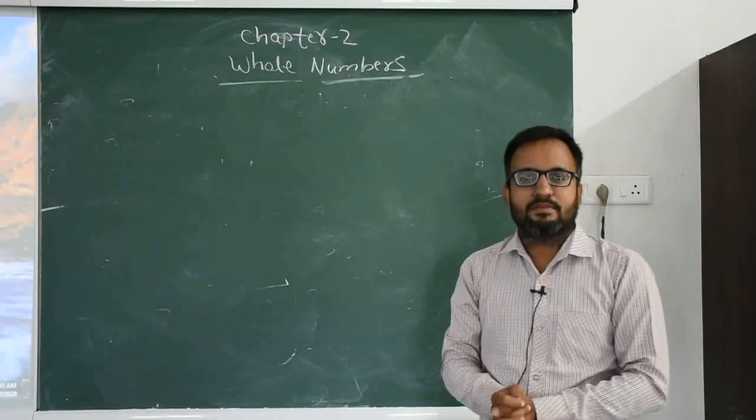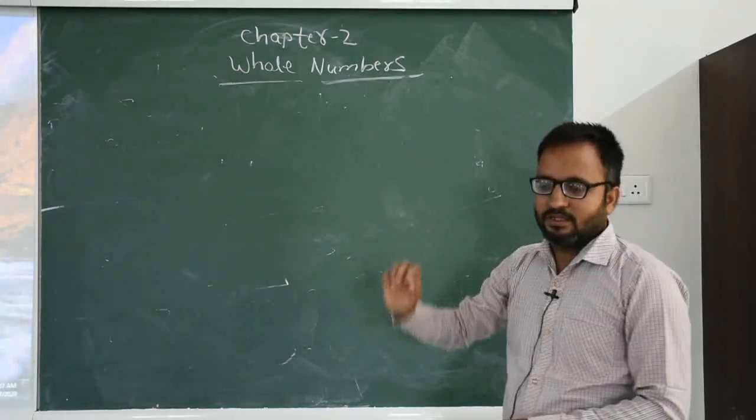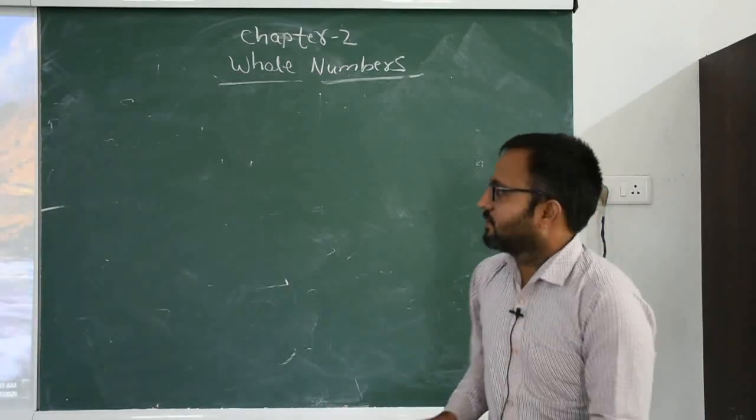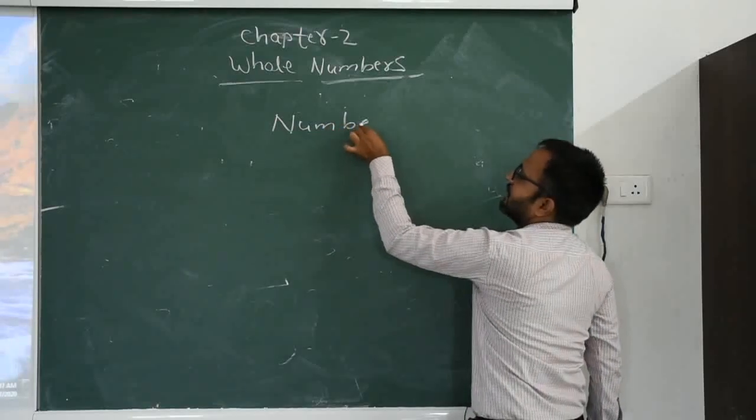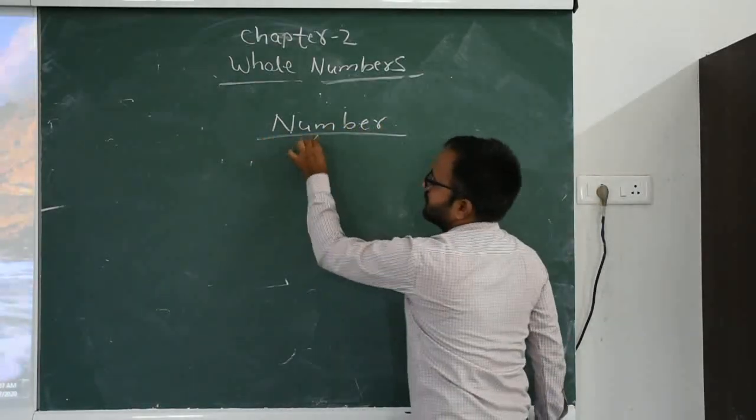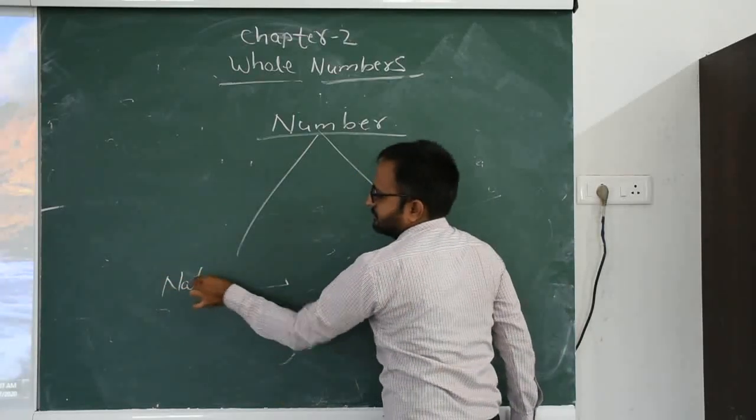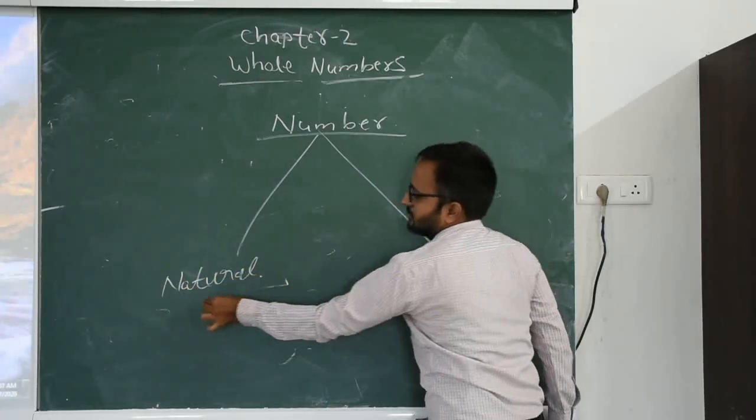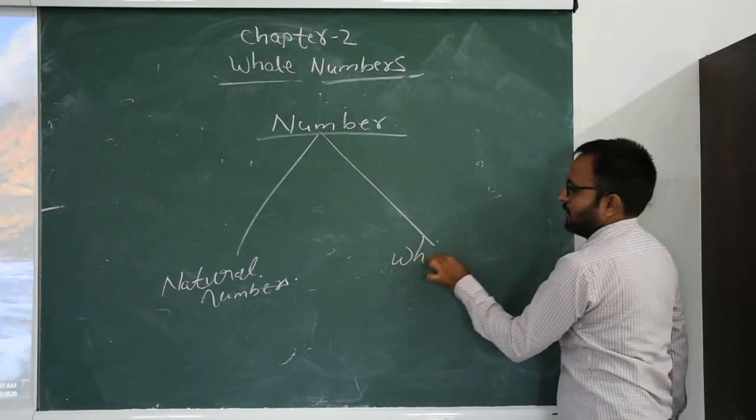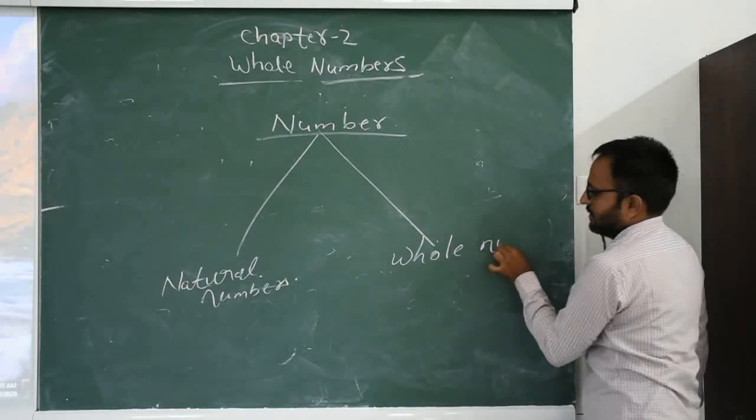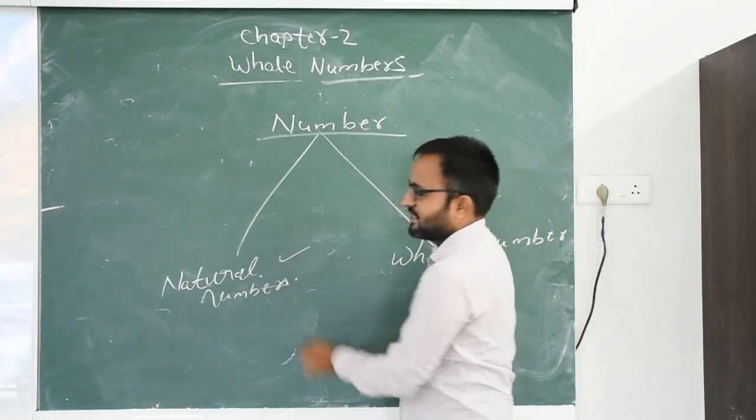Today we start chapter number 2 for class 6. The chapter name is Whole Numbers. So we start with what are numbers. According to your books, we have two types of numbers: natural numbers and whole numbers. First we discuss natural numbers.